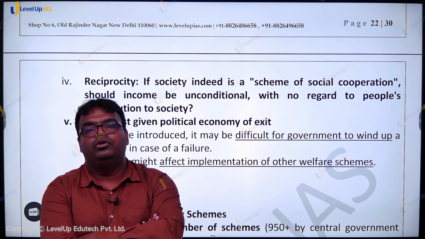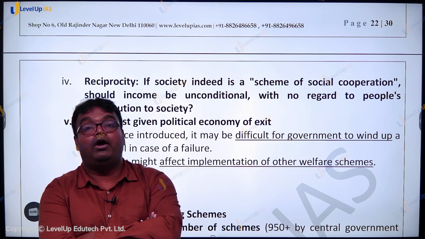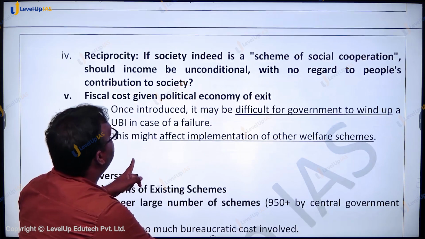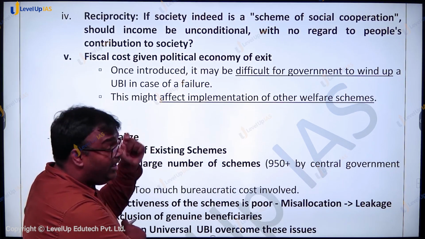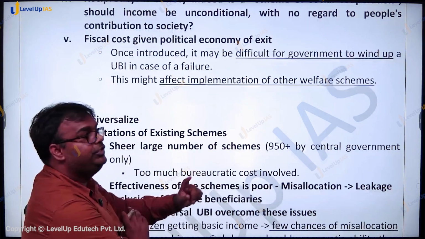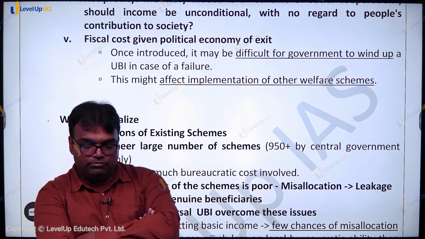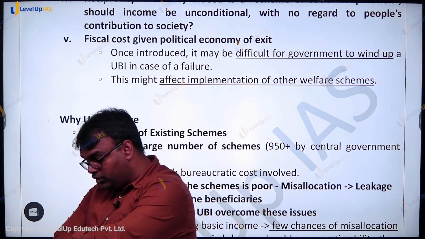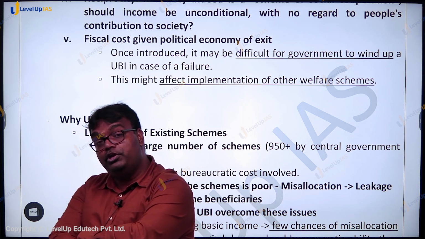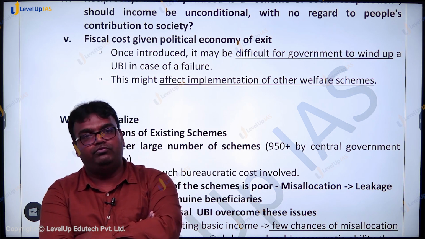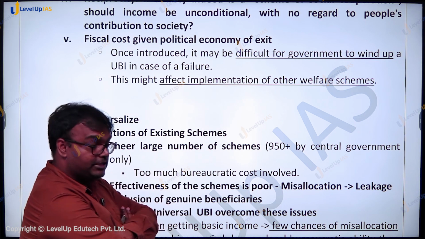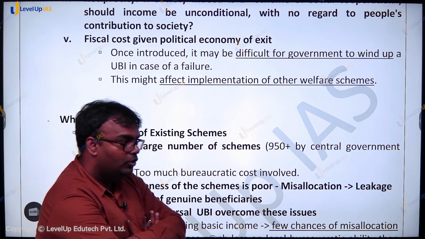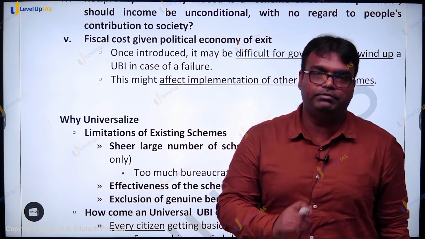But when it comes to universal basic income, वहाँ पे we raise these questions. This is unfair. Similarly, fiscal cost given political economy of exit. एक ये जनरल क्रिटिसिज्म, जेन्युइन क्रिटिसिज्म है कि एक बार आपने यूनिवर्सल बेसिक इनकम शुरू किया, उसका फिस्कल कॉस्ट बहुत ज्यादा होगा, प्लस in future exiting it would be difficult because politically it would be unsustainable. Everyone would want that government which is capable of giving us universal basic income should be there. ओके, तो दिस इज अ जेन्युइन प्रॉब्लम, इसको हम देखते हैं कैसे सॉल्व करेंगे.